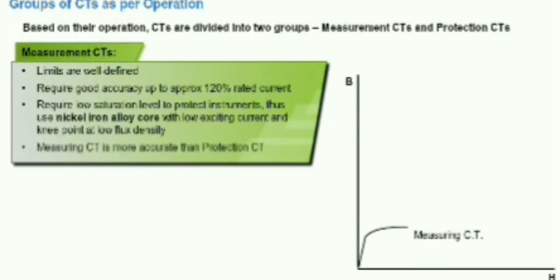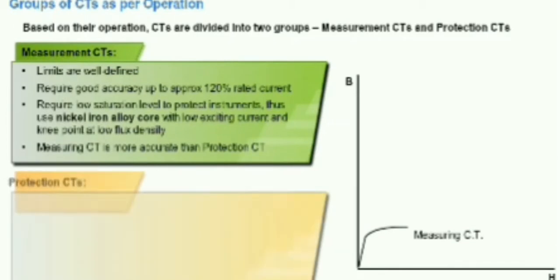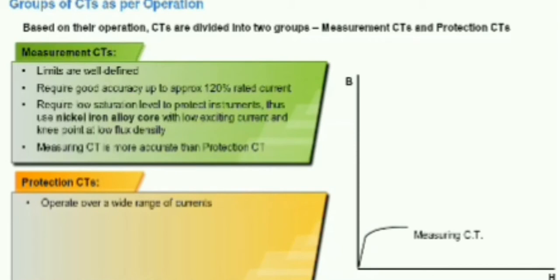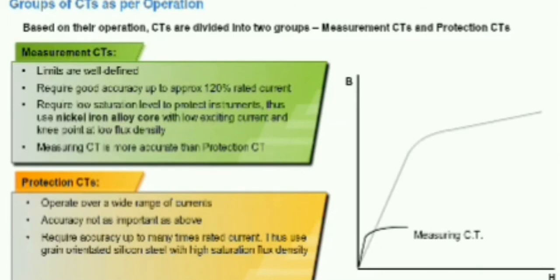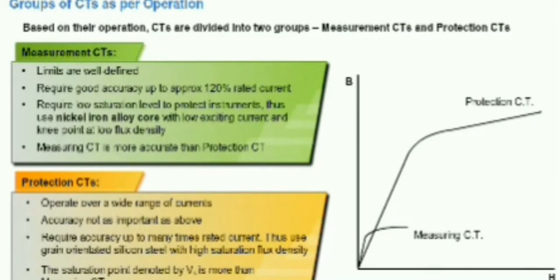Measuring CT is more accurate than protection CT. Protection CTs operate over a wide range of currents. Accuracy is not as important as above. They require accuracy up to many times rated current. Thus they use grain-oriented silicon steel with high saturation flux density. The saturation point denoted by Vk is higher than that of a measuring CT. Now we'll learn about the specifications of CTs.